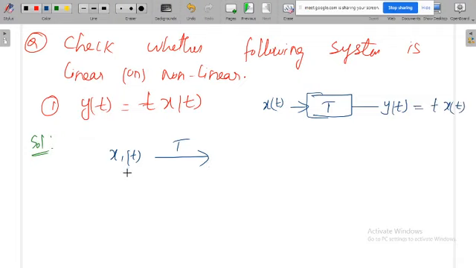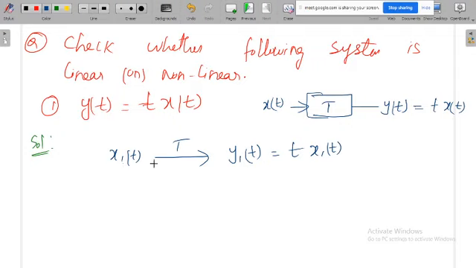When you give input x1 of t, what will be your output? Because x of t is the input, that could be anything. It could be a step signal, a ramp signal, or a constant. So if you are giving x1 of t as the input, the output will be y1 of t, which means t times x1 of t, because y of t depends on t into x of t.